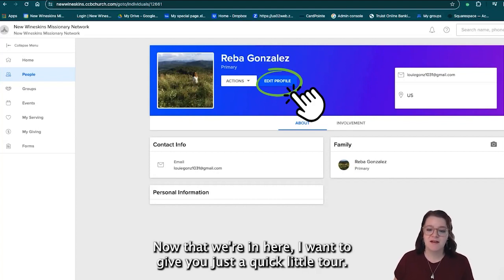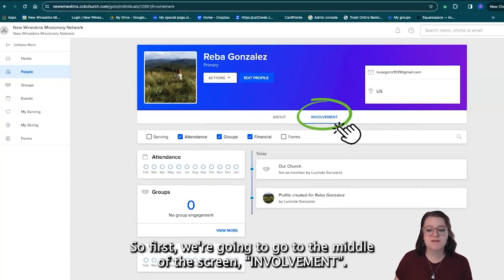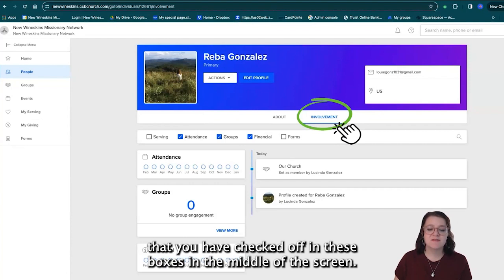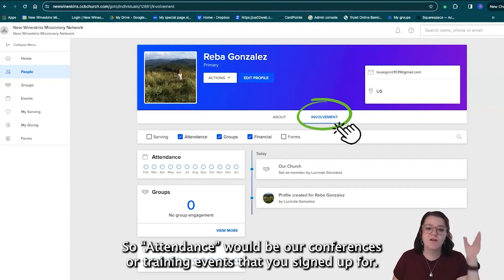Now that we're in here, I want to give you just a quick little tour. So first, we're going to go to the middle of the screen, involvement. Involvement is going to show you just a general timeline of anything that you have checked off in these boxes in the middle of the screen. So attendance would be our conferences or training events that you signed up for.